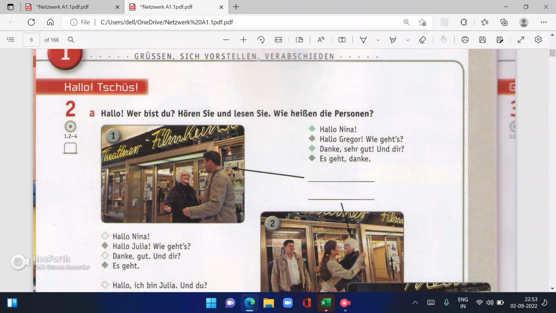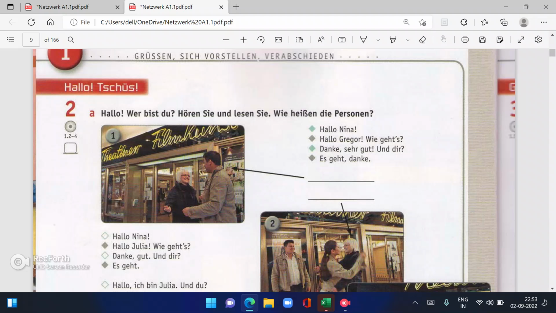Hallo Nina. Hallo Gregor. Wie geht's? Danke, sehr gut. Und dir? Es geht. Danke. So in this, saying hello Nina, hi Nina, hello Gregor, hi Gregor, wie geht's? How are you? Then saying danke, sehr gut, thank you, very good.